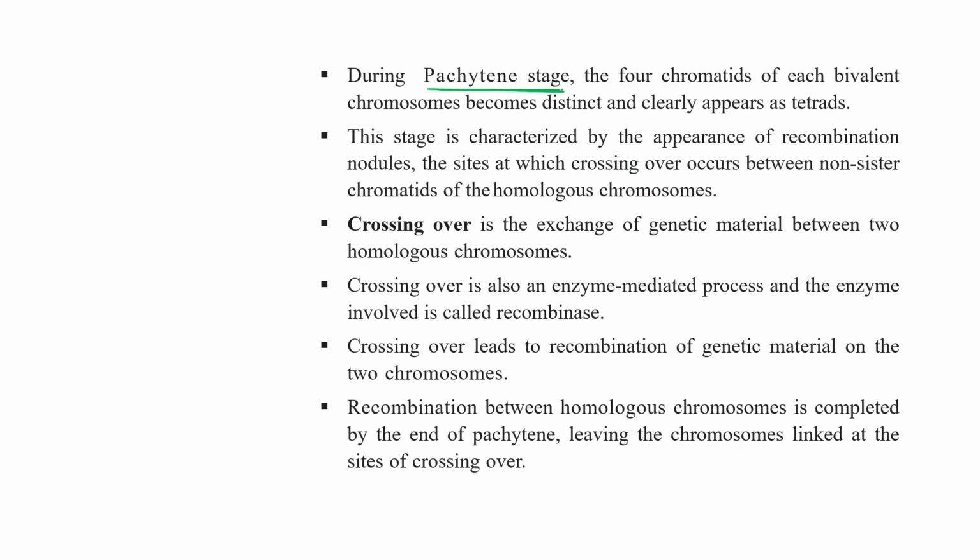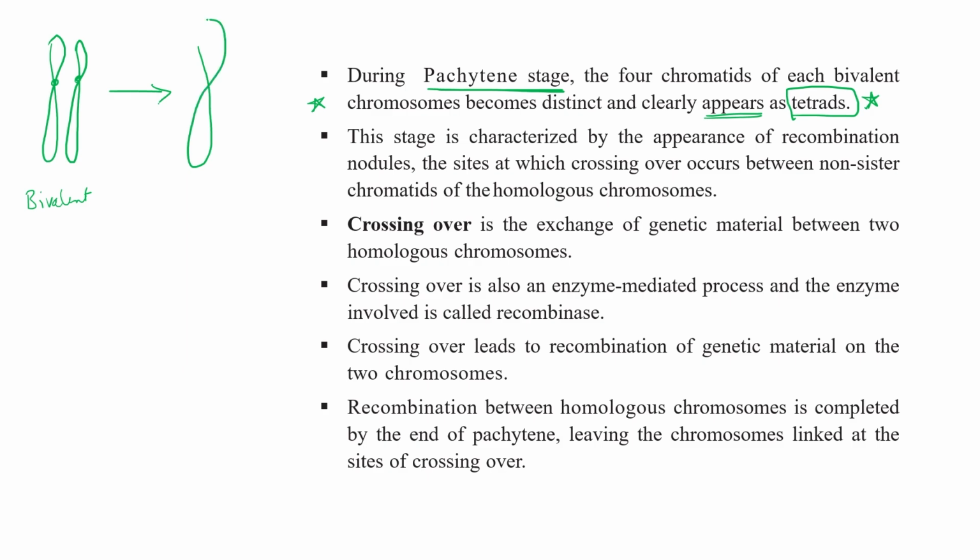So in pachytene, the four chromatids of each bivalent chromosome become distinct and clearly appear as a tetrad. This is the characteristic feature of pachytene. In zygotene, they looked like this, and right now we are using the term bivalent for the same. These are the homologous chromosomes. And as they enter into the pachytene stage, they separate out their